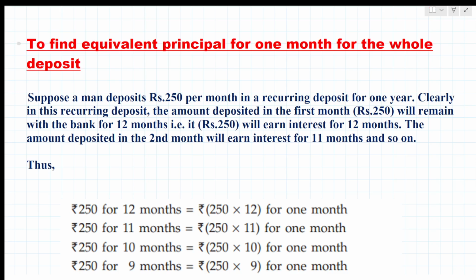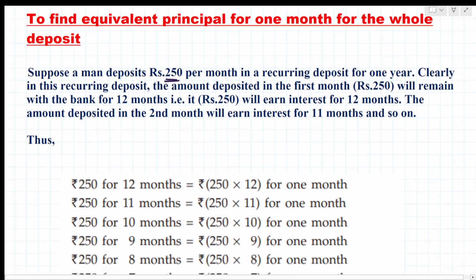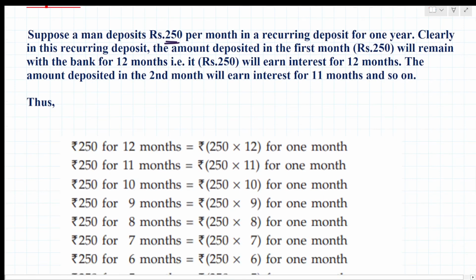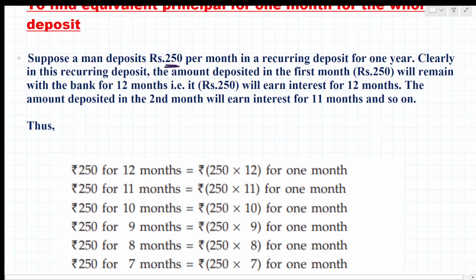Suppose a man is depositing 250 rupees per month, as I told you I'm going to deposit 5,000 per month. So a person is depositing 250 rupees per month in a recurring deposit for 1 year. Clearly, the amount deposited in the first month is rupees 250. For 1 year means 12 months, he wants to deposit for 12 months.